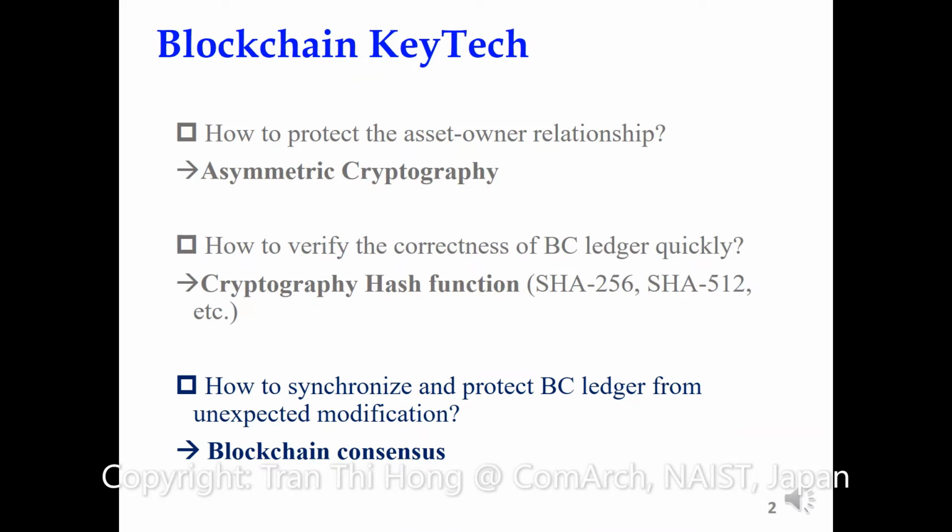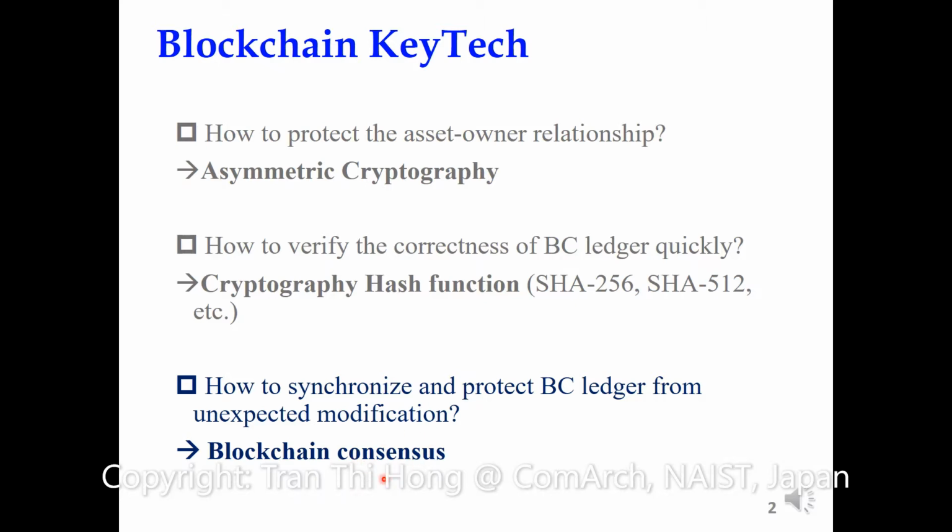In previous lectures, I already explained about asymmetric cryptography to protect the owner relationship in blockchain network. And then I explained about cryptography hash function to verify the correctness of blockchain ledger quickly. And today we go to a very important technology used in blockchain, that is blockchain consensus.